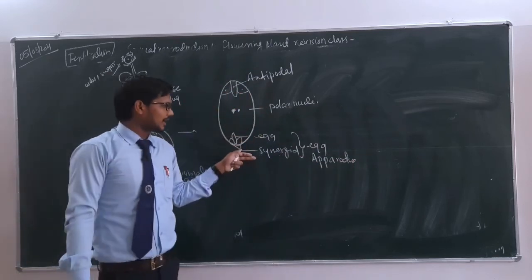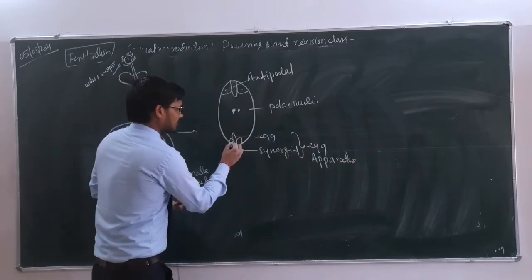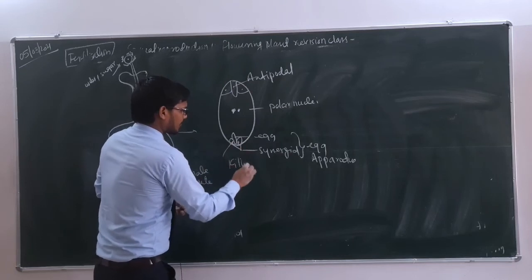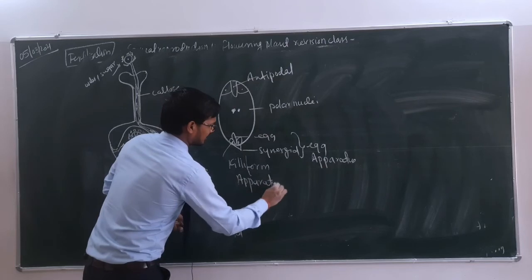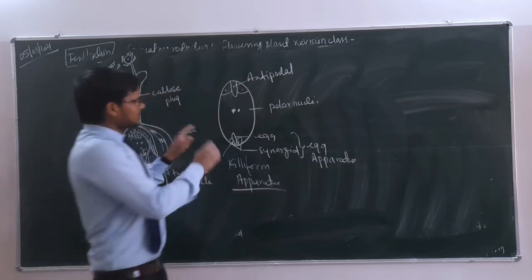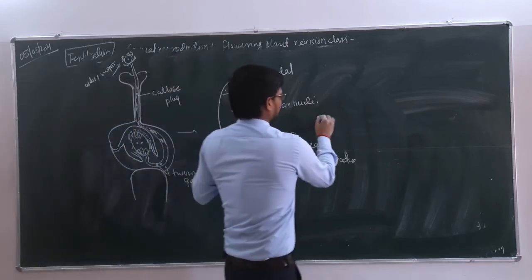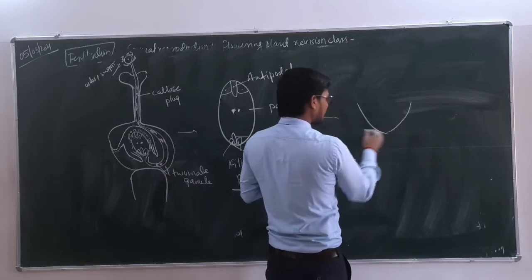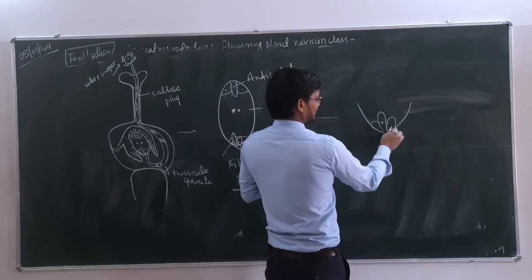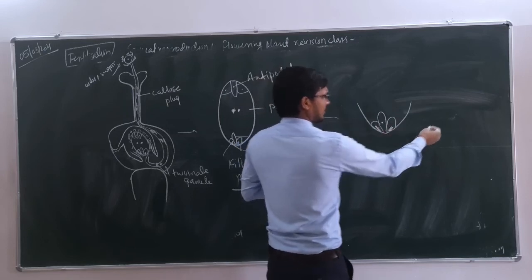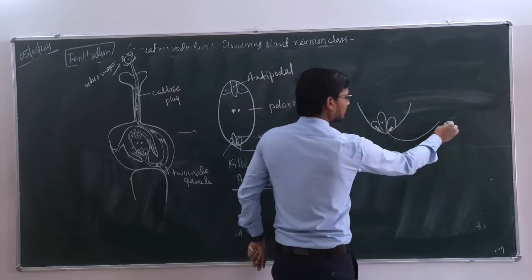So synergid along with egg is known as egg apparatus. Here there is a presence of filiform apparatus. Filiform apparatus जो है आपका, this will guide the pollen tube. Okay, now we will just make this portion only. So this is the wall of the embryo sac. Okay, these are the egg cells, these 2 are the synergids, and here there is what, filiform apparatus. Now pollen tube just coming, it will reach here, and as